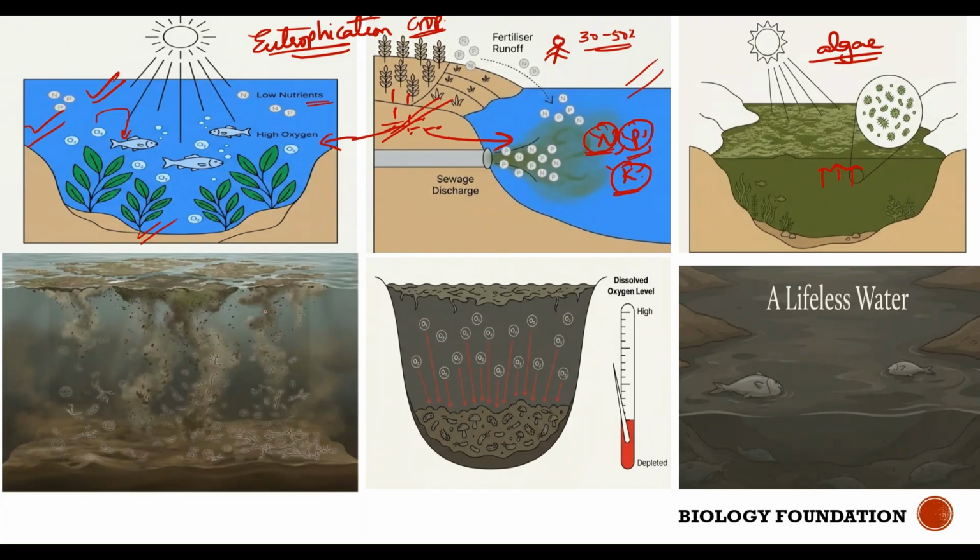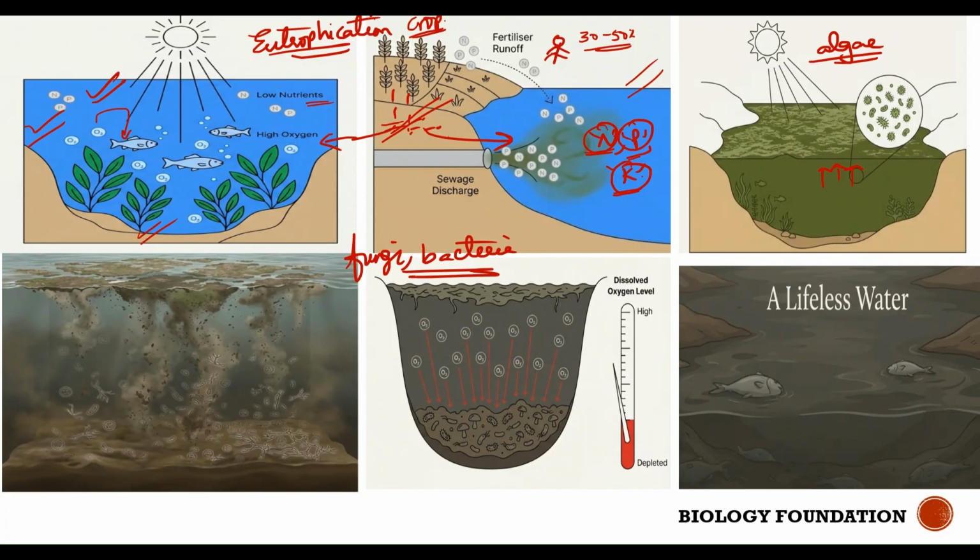Once they die, what will happen? There will be certain organisms which have to decompose these algae. Who are they? Fungi and bacteria. They are decomposers. Decomposers means they break down complex substances into simple substances.